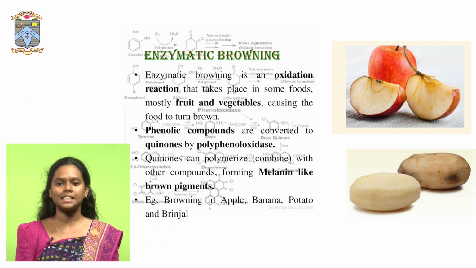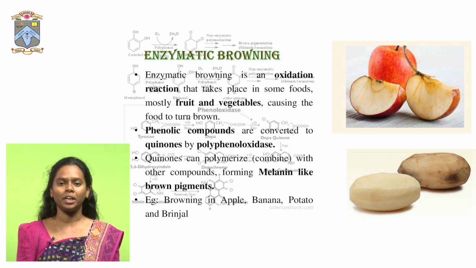When the fruit surface is exposed to air or when it is cut or injured or bruised, these polyphenolic substances, which are naturally present in most of these fruits and vegetables, are exposed to oxygen, and at the same time the enzyme responsible for this browning reaction, polyphenol oxidase, reacts with these polyphenolic substances and results in the formation of quinones. These quinones further undergo a polymerization reaction and result in the formation of melanoids, which are responsible for causing the browning reactions in that particular food.